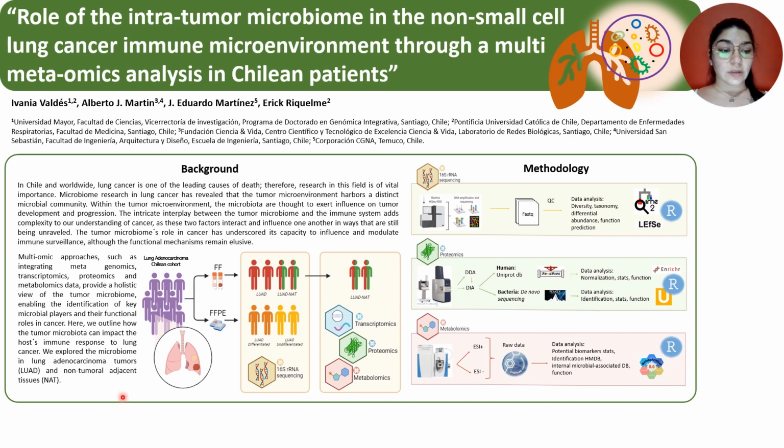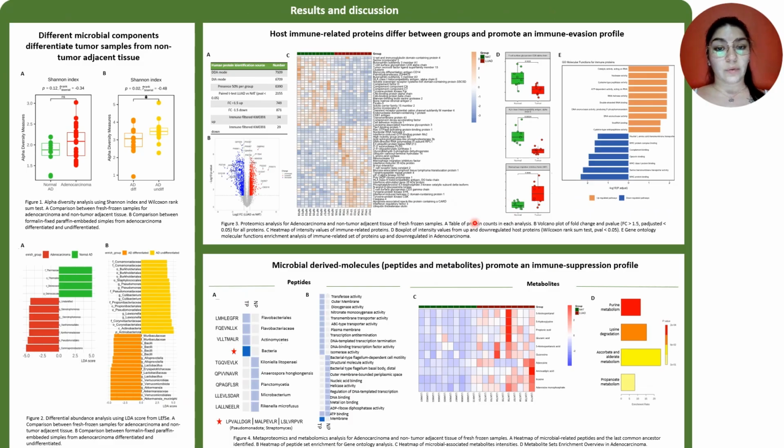As for the first part of the results that we had for the 16S RNA sequencing, I'm showing you here the alpha diversity analysis using the Shannon index, where for the first group, using the fresh frozen samples, we didn't get any evident differences. But for the second group, we had a higher alpha diversity for the group of adenocarcinoma differentiated samples.